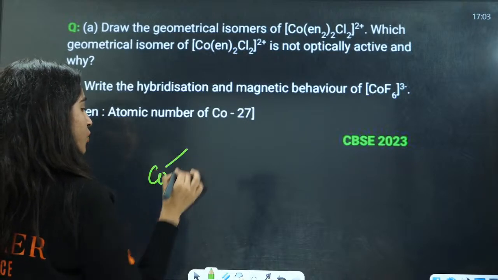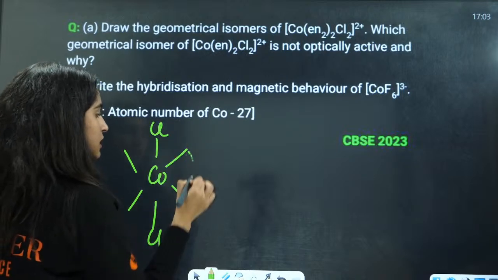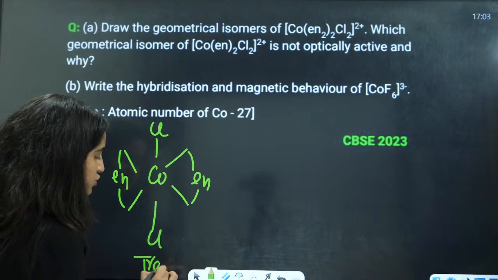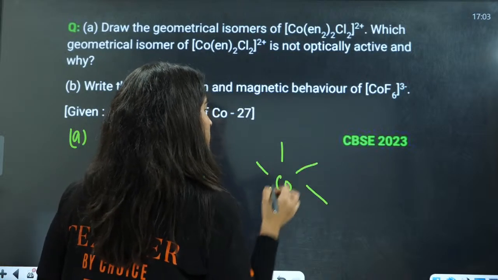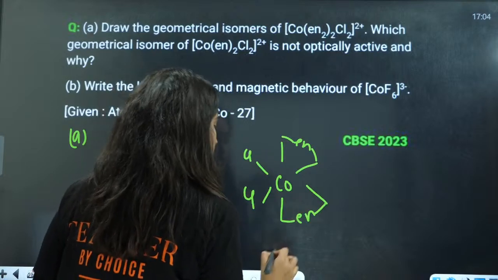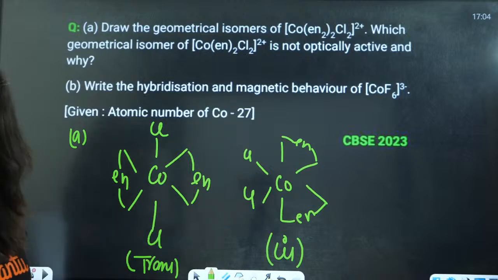This is Co, and this is octahedral. This is Cl, this is Cl, this is en and this is en. This is the trans isomer. The other isomer is also octahedral, with en, en, and then Cl, and en. This is the cis isomer. So this is the trans isomer and this is the cis isomer.